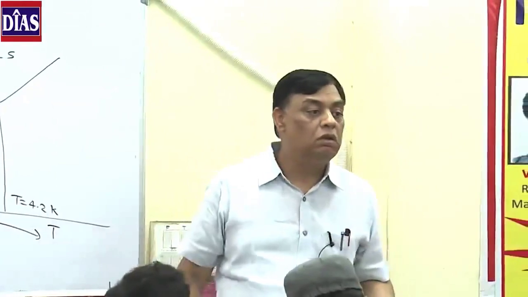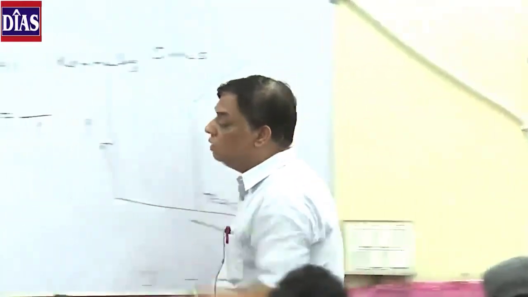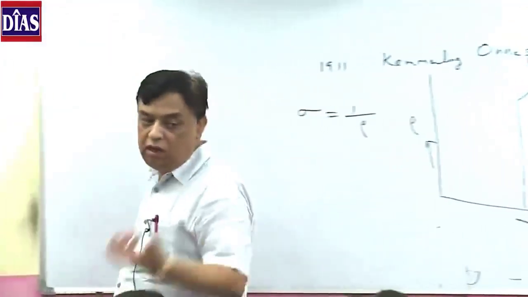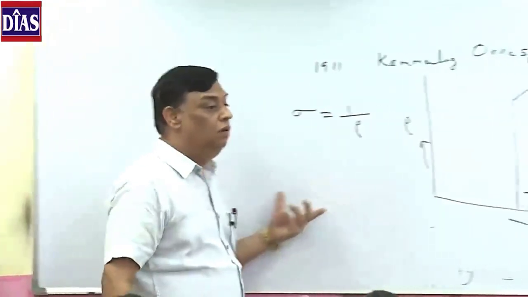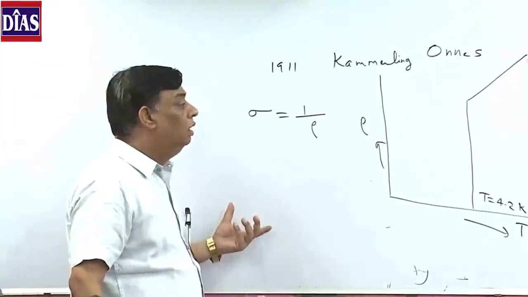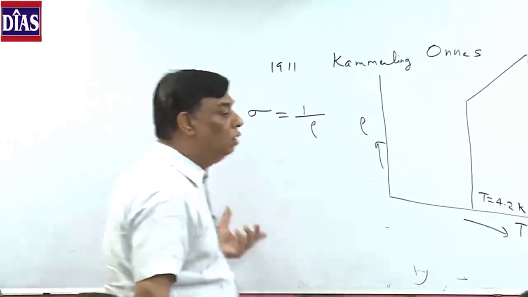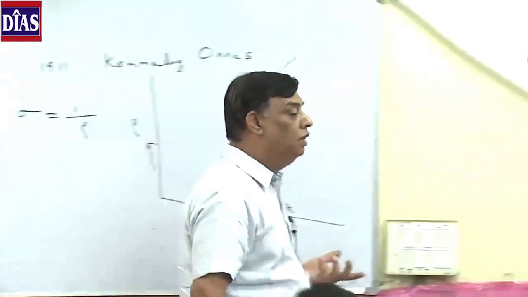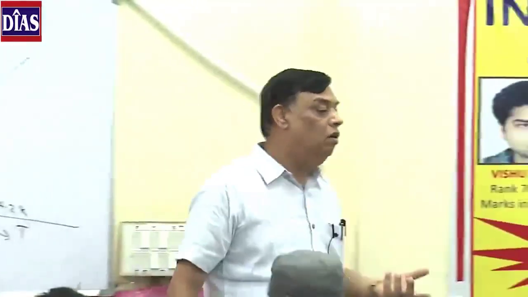Resistivity 0. Then what is the simple consequence of resistivity 0? Conductivity is infinite, very large conductivity. It will throw up great ideas. Like when the resistivity is 0, it can give rise to currents uninterrupted for many years.